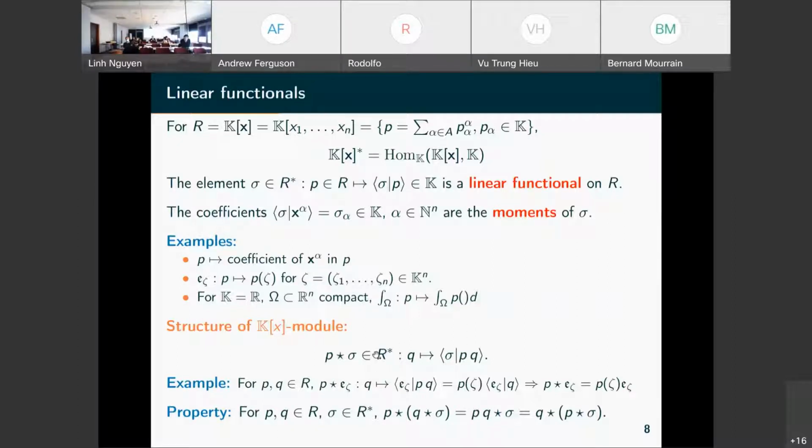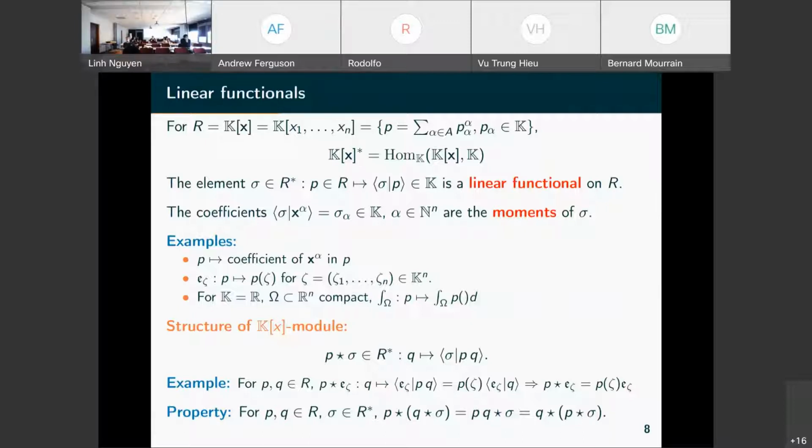This is the structure as the dual of the vector space of polynomials, linear functionals. But the polynomials have a structure of algebra, so we can multiply them. And then this corresponds to some operation on the dual, which is a transpose of the multiplication, which is defined in this way.